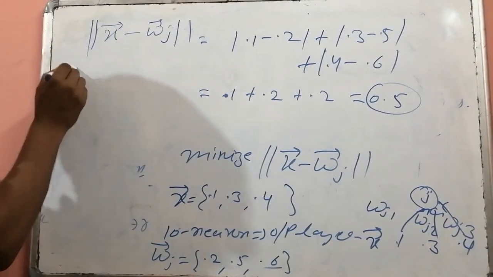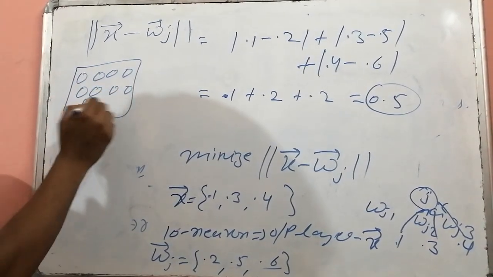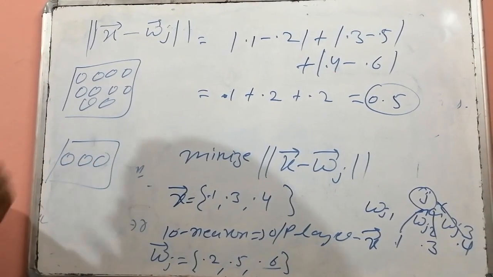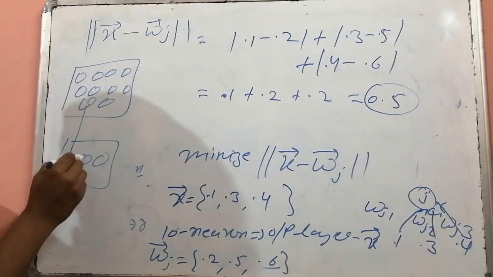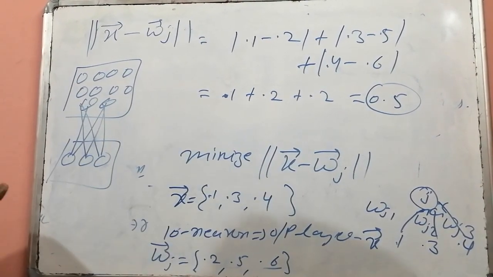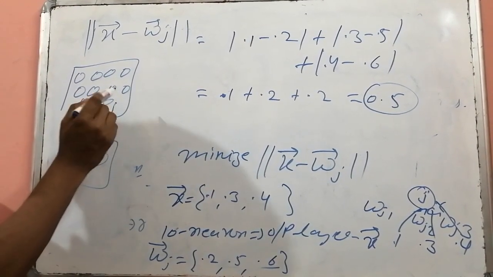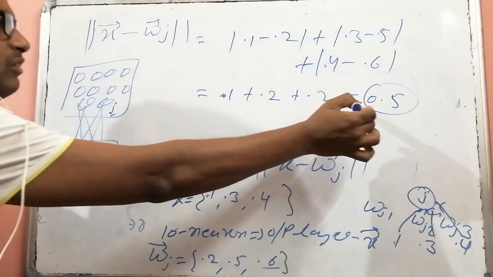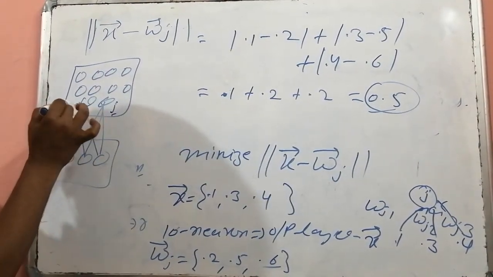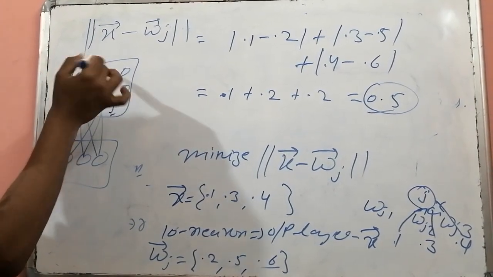In the same way, we have 10 neurons in the output layer and the input layer contains only 3. Each input feature was connected to each output neuron. We calculated it for the jth neuron, and it was equal to 0.5. Suppose for this one the value is 0.4, for this one it is 0.2, for this one it is 0.6, and so on.